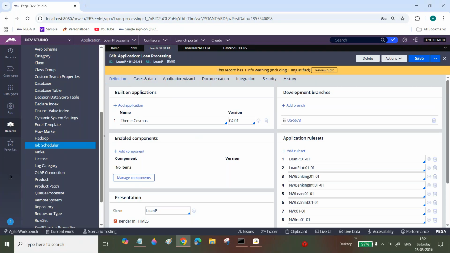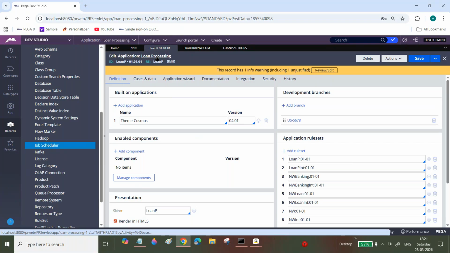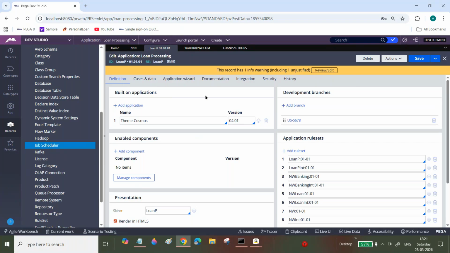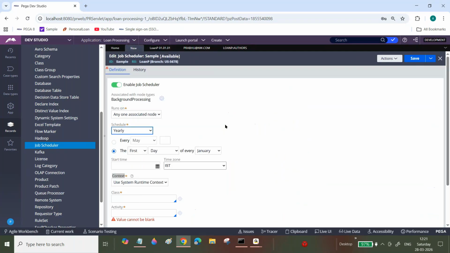Similarly, when you are saving this, system runtime context means application context. Whatever versions your current application is pointing to, based on that application context, this job scheduler activity will execute. Once I save this one and open it, you will get to know. If you select this, based upon the application runtime context, it will execute your job scheduler.